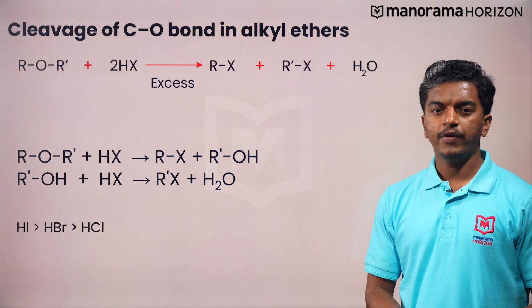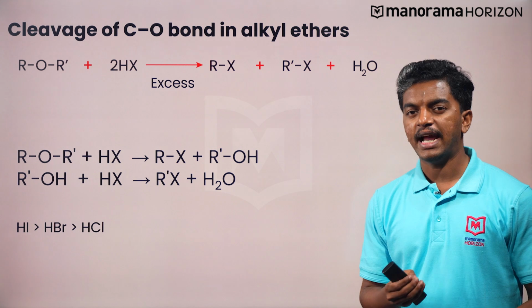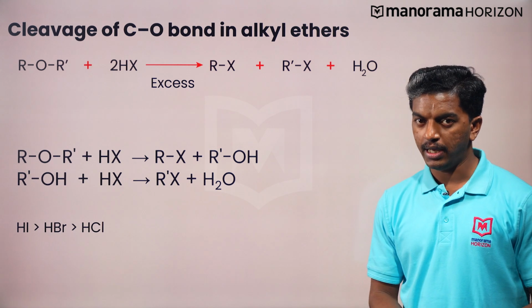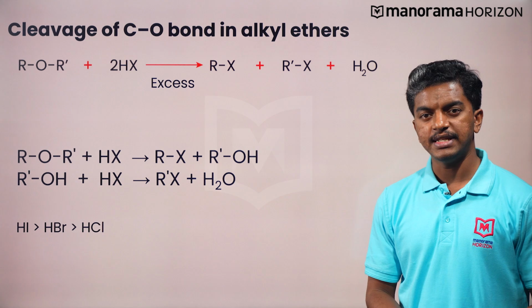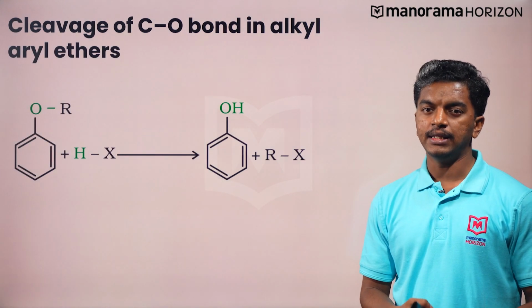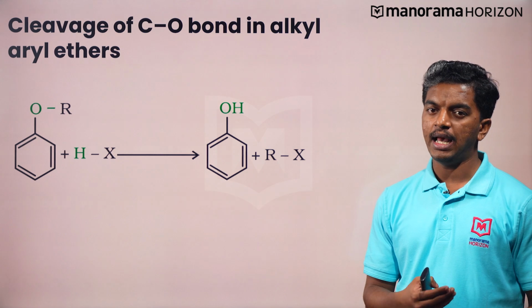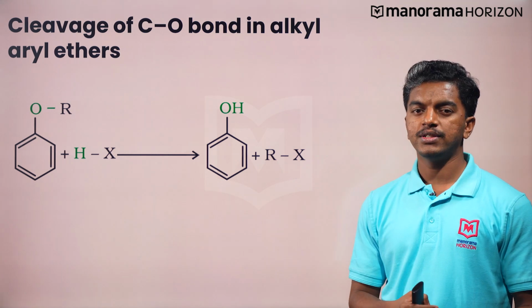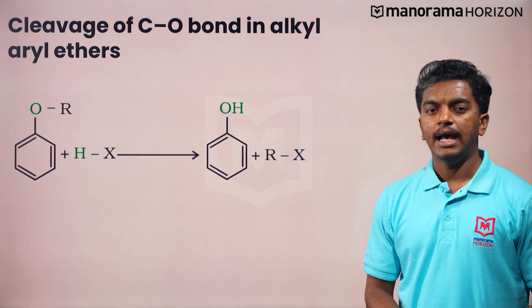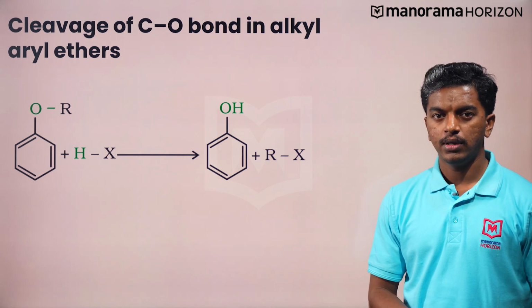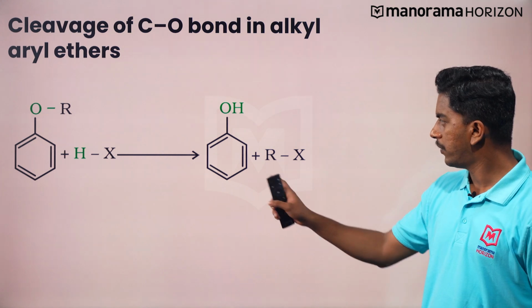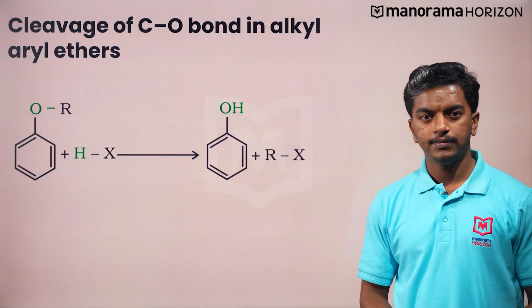Among the different hydrogen halides, the most reactive is hydrogen iodide, HI, followed by hydrogen bromide, HBr, and then hydrogen chloride, which is HCl. Similarly, alkyl aryl ethers are also cleaved by hydrogen halides, the aryl oxygen bond being more stable. The cleavage occurs at the alkyl oxygen bond. This results in the formation of phenol and alkyl halide.